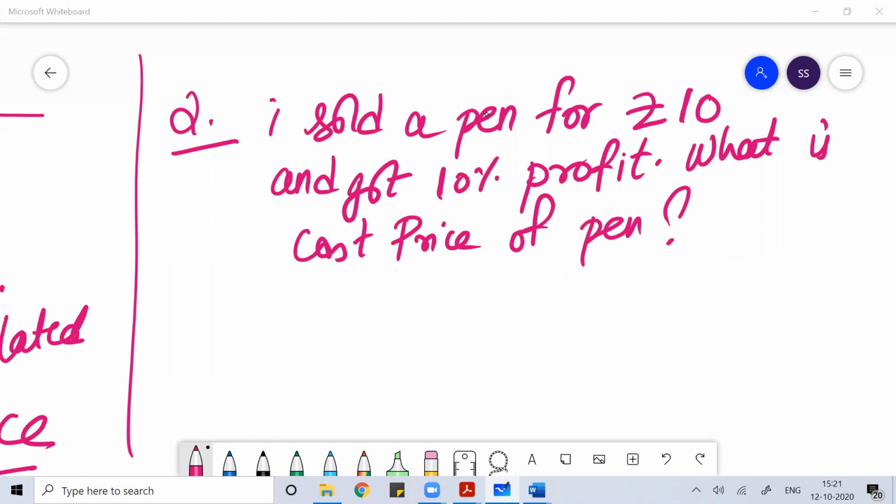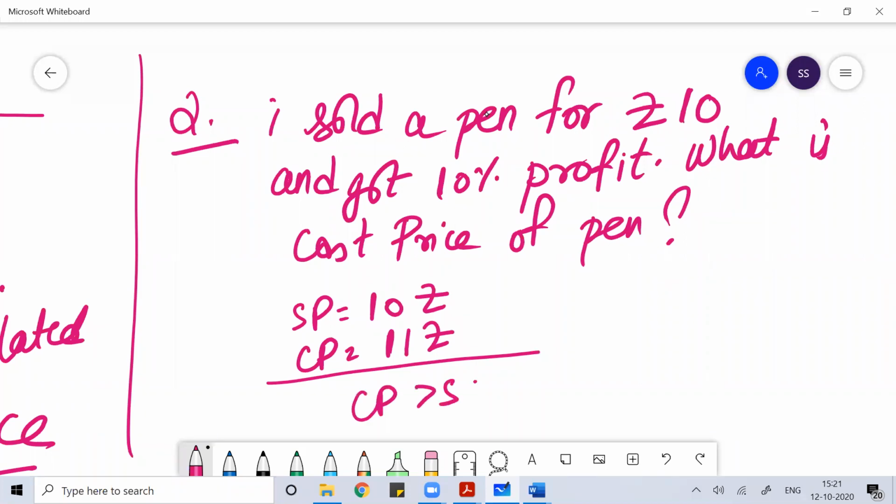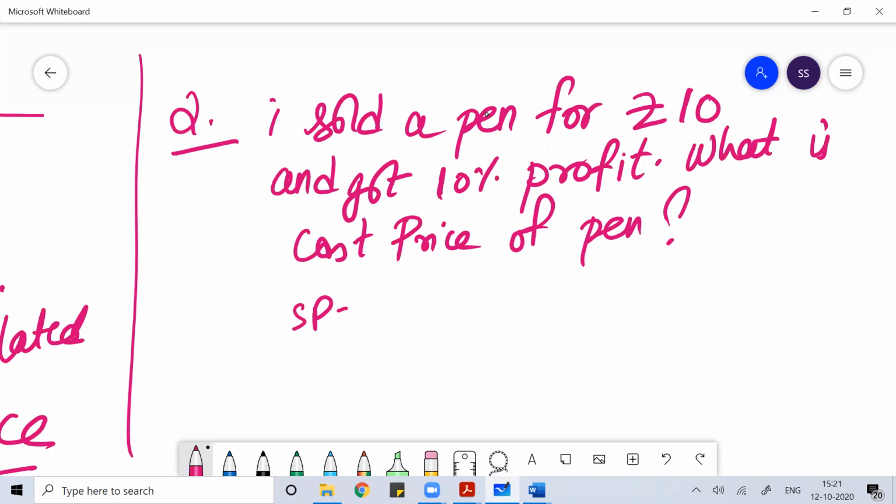Alvita, if the cost price becomes 11 rupees, then you get a loss. Here the selling price is 10 rupees, and if your cost price is, suppose, 11 rupees, then your cost price is more than selling price, so you are getting a loss. Here I told you, you are getting a profit. So guys, if you are getting a profit, your selling price is more than cost price. If you are getting a loss, your cost price is more than selling price.